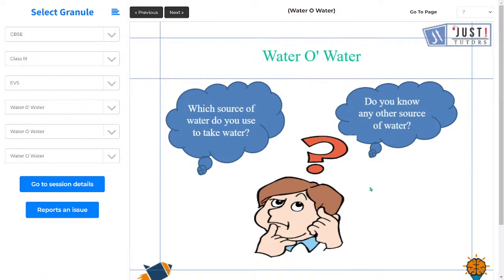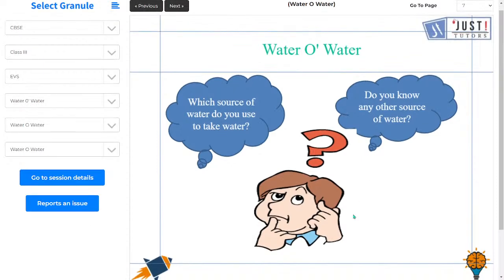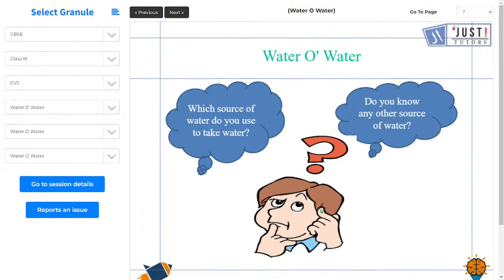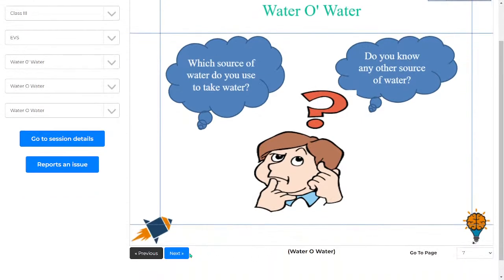Do you know any other source of water? Do you know any other source from where we get water? We can say our tap. Our tap also gives us water at home. Our shower, tap, all these things give water, right? And these are man-made sources of water. So we can write that as well.